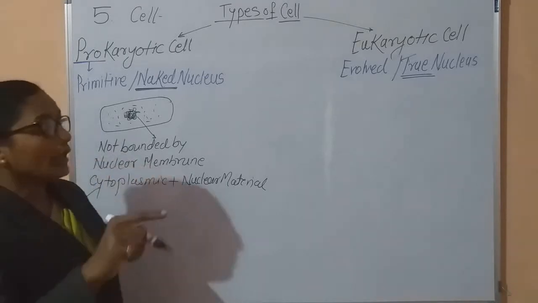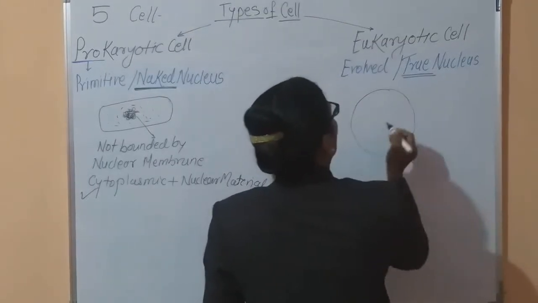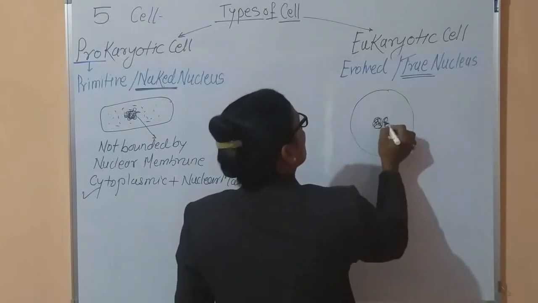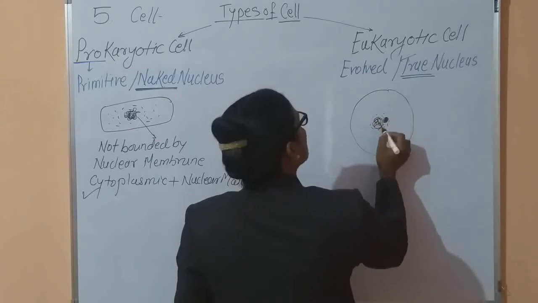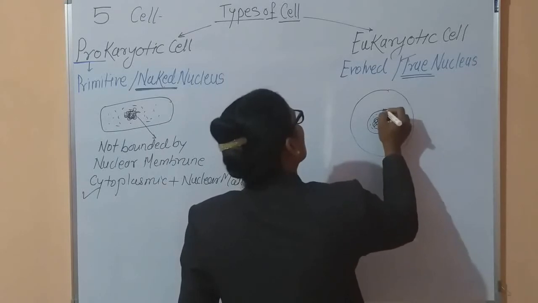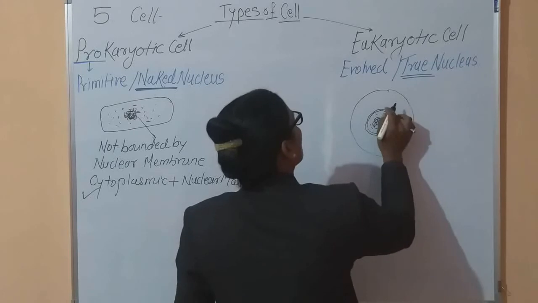In the case of a true nucleus, what happens? Here, the nuclear material in the form of chromosomes, the nucleolus, and the nucleoplasm are present, and this nucleus is covered by a double nuclear membrane.